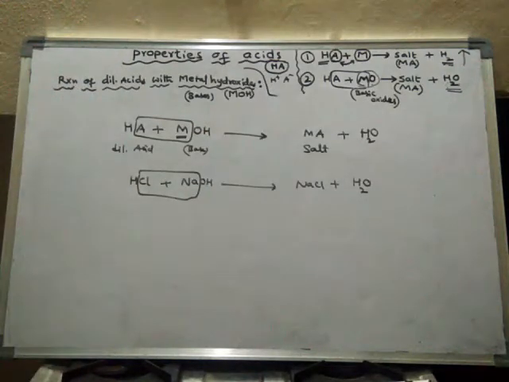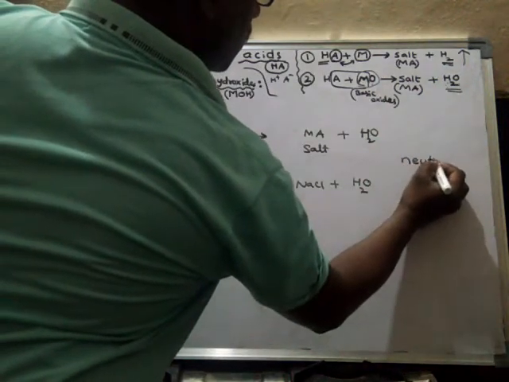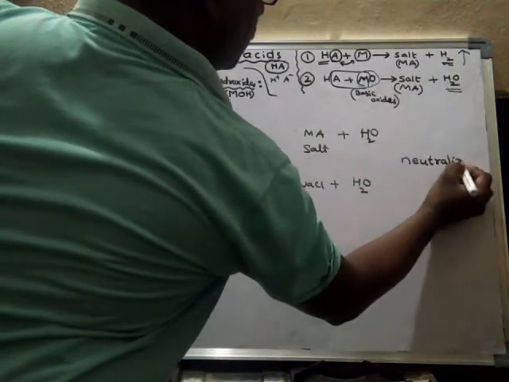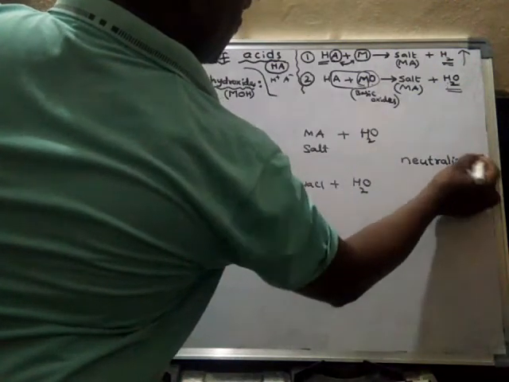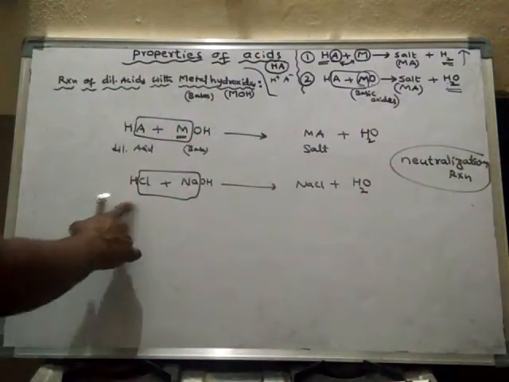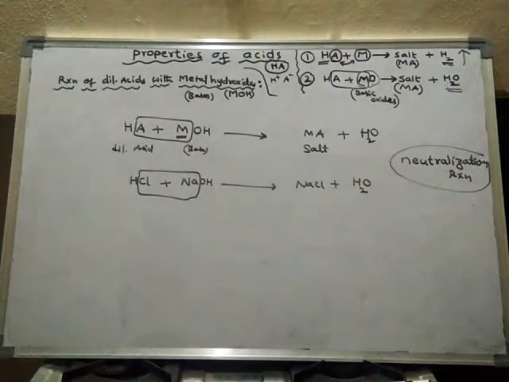This reaction is said to be a neutralization reaction. When an acid reacts with a base to form salt and water, such reactions are said to be neutralization reactions.